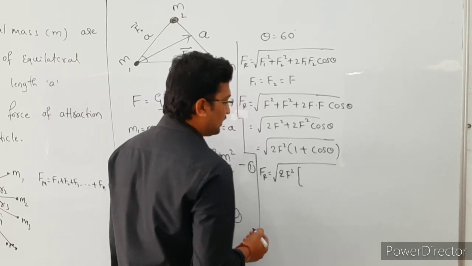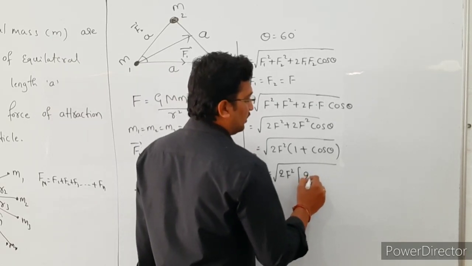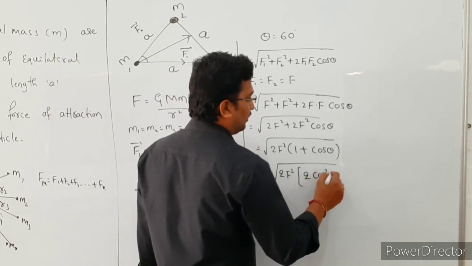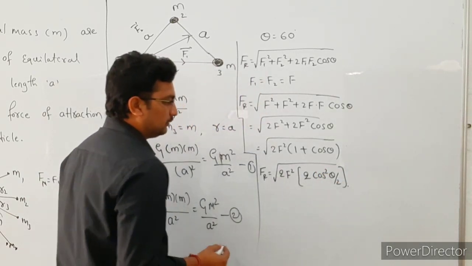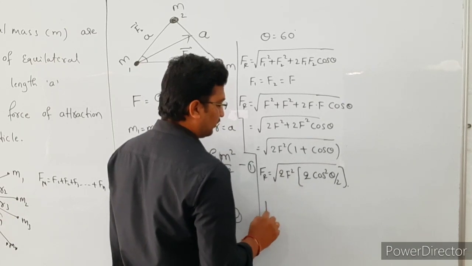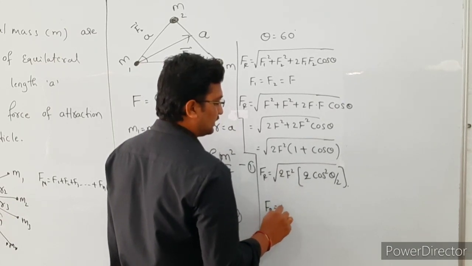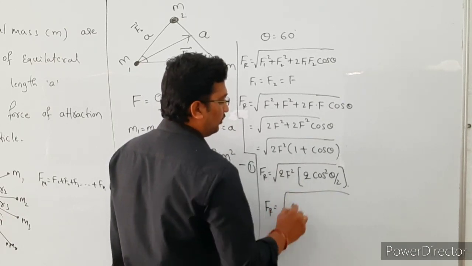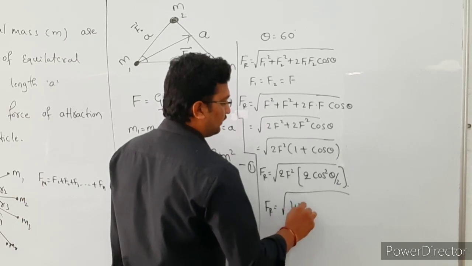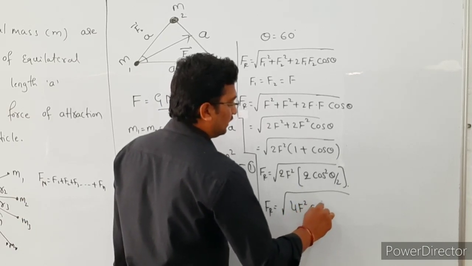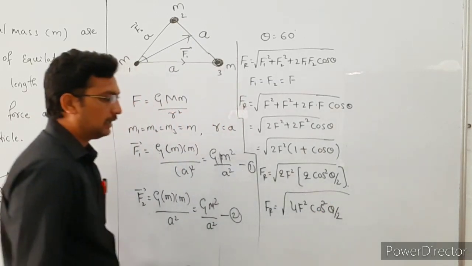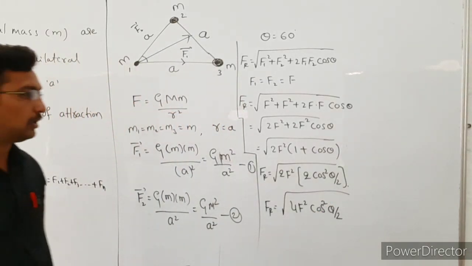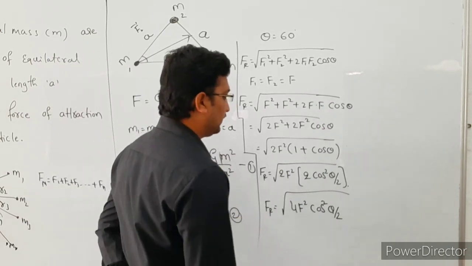The value of 1 plus cos theta is 2 cos square theta by 2. So 2 into 2 is 4, and the resultant force is the square root of 4F square cos square theta by 2.